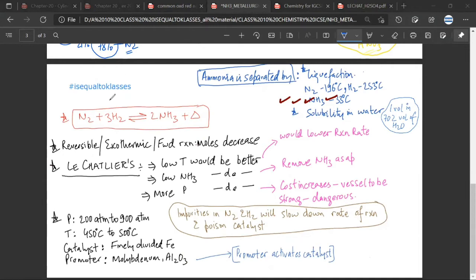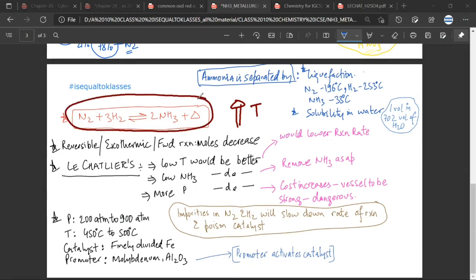Now, you have nitrogen, hydrogen, and ammonia. This is an exothermic reaction in the forward direction. Is it making sense? Yes, sir. In the forward direction, this is exothermic, and in the backward direction, it will be endothermic, using up this heat. CB, is it making sense? Yes, sir. Okay. Now let us see the effect of increasing the temperature. If I increase the temperature of the system, the system will try to relieve the stress of the increase of temperature. How will it try to relieve the stress? It will try to decrease the temperature. Is it making sense? Yes, sir. The reaction on its own will try to decrease the temperature which you have increased. Is it making sense or not?